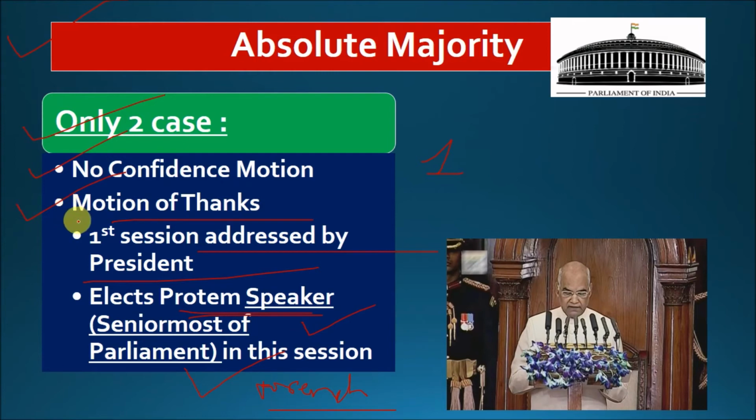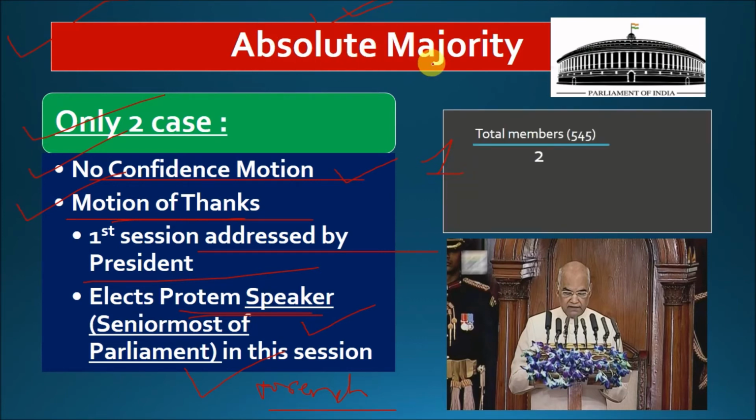So coming back to the topic, the motion of thanks is passed over there, which uses absolute majority. Then no confidence motion. That means what? If at a point of time the ruling party fails to get mandate or support from the members of the parliament, in that case a no confidence motion can be passed, in which case the government will have to resign. Okay, so in both the cases the majority that is exercised here is absolute majority.